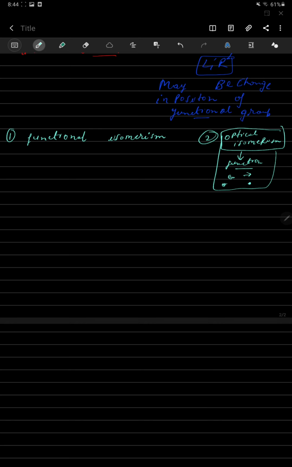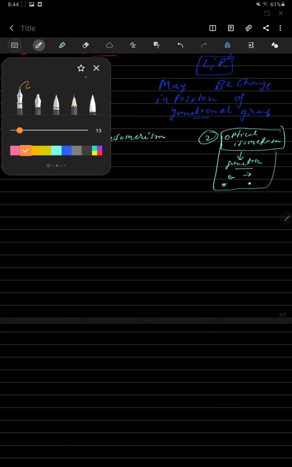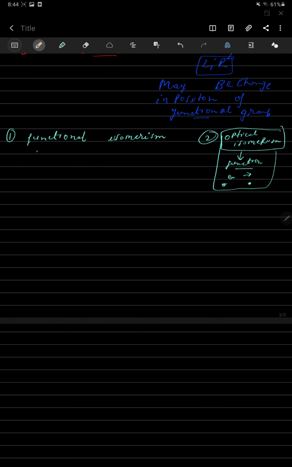First, functional isomerism. In functional isomerism, the first one is enantiomerism. Enantiomers are different.